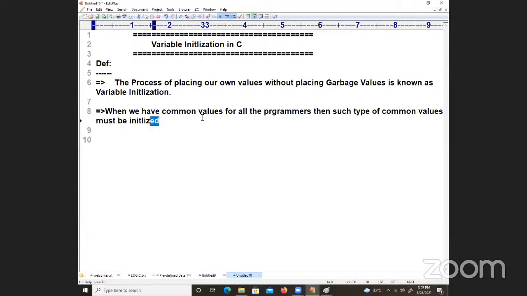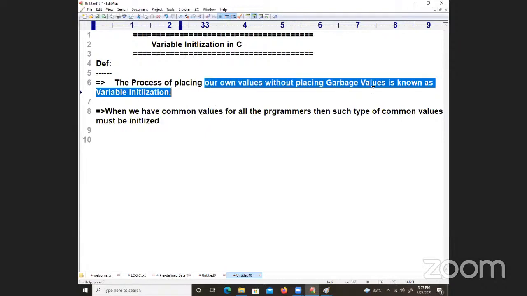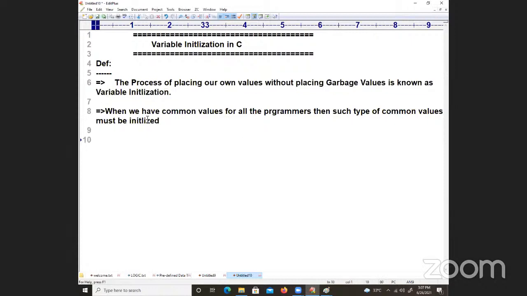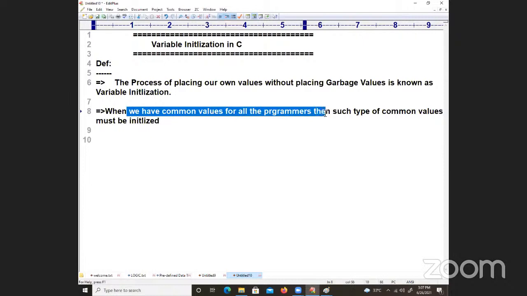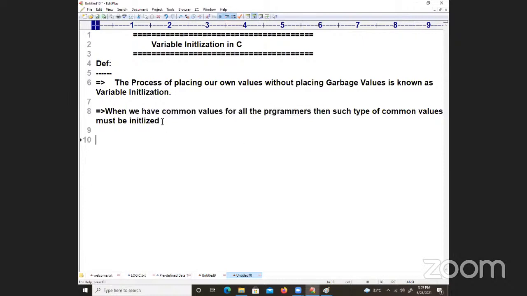So the word itself is important. Initialization is nothing but placing our own values without placing garbage values. When we have common values for all the programmers, such common values must be initialized.